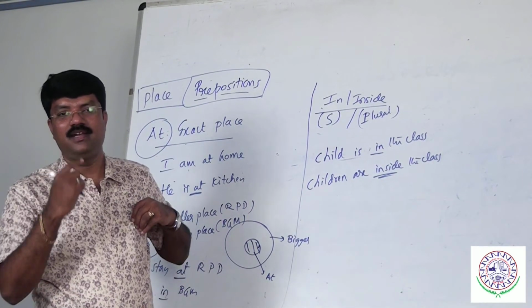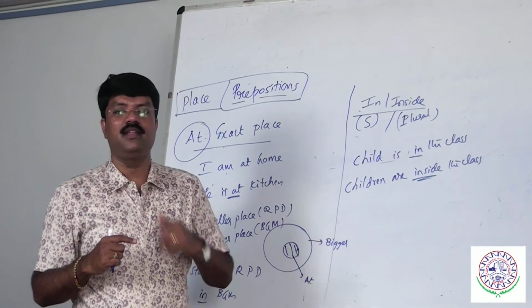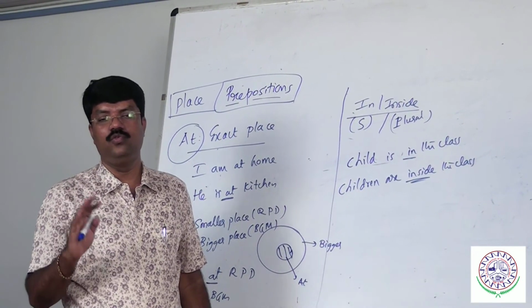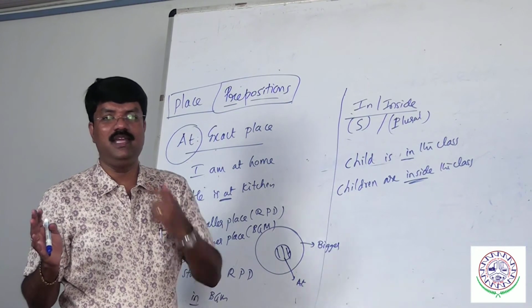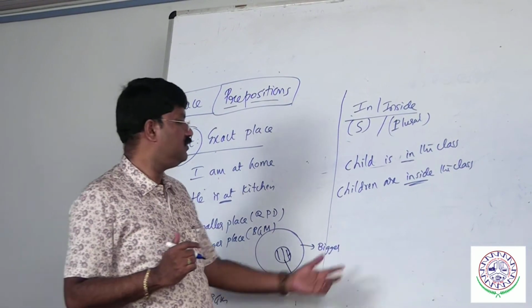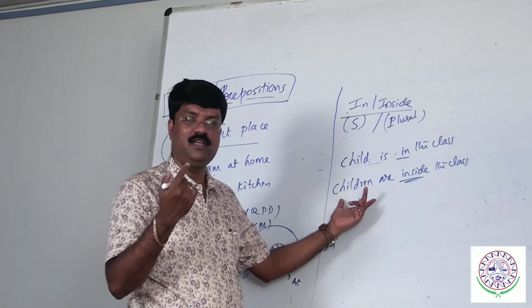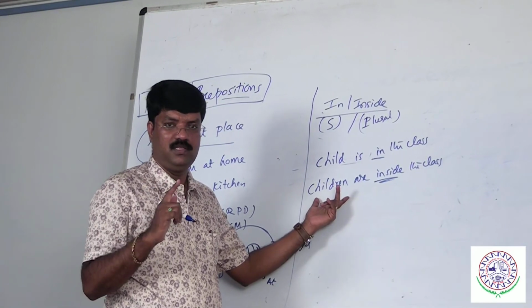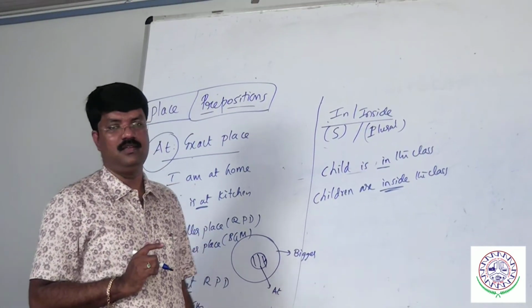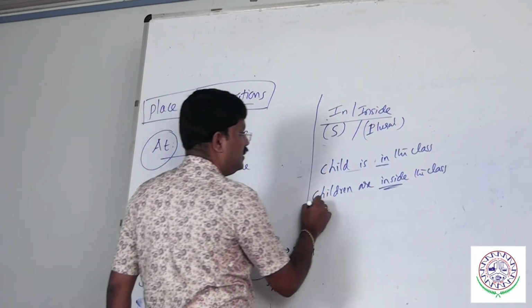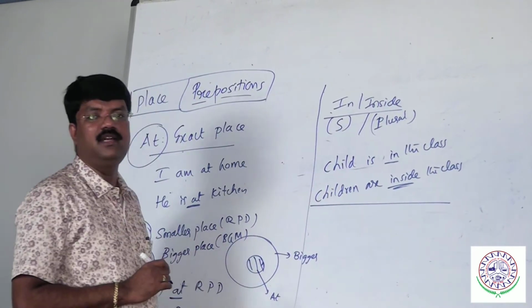So where is the tongue? Tongue is in my mouth. Where are the teeth? Tooth is singular, teeth is plural. Teeth are inside the mouth. That is the reason we call it a toothpaste. Single tooth, what is the plural? Teeth. Right. Child is in the class. Children are inside the class.